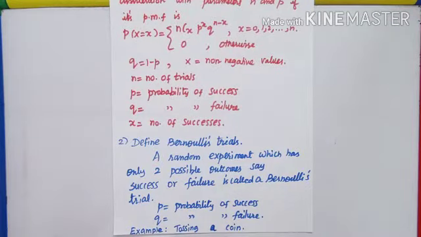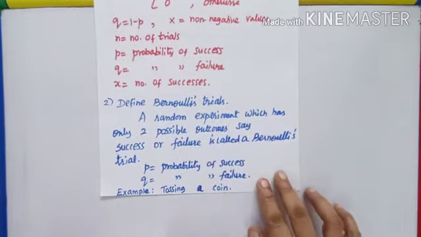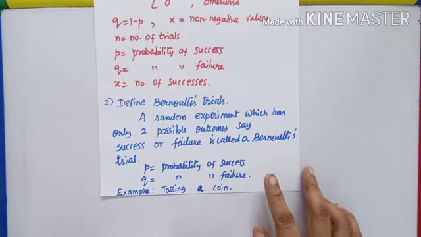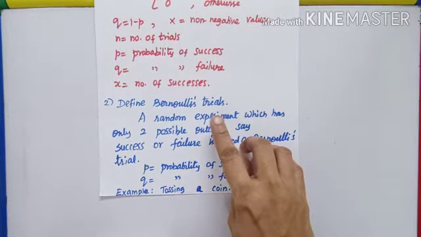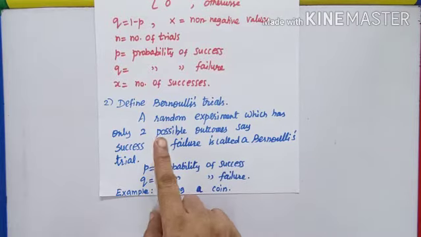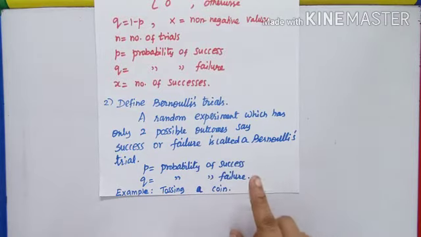Exercise 7.1, question number 2. Define Bernoulli's trials. Binomial distribution is based on Bernoulli's trials. So what is Bernoulli's trial? It is a random experiment which has only two possible outcomes. And what are the two possible outcomes? Success or failure. So whenever I toss a coin and if I declare getting a head is a success, if head comes, it is a success.